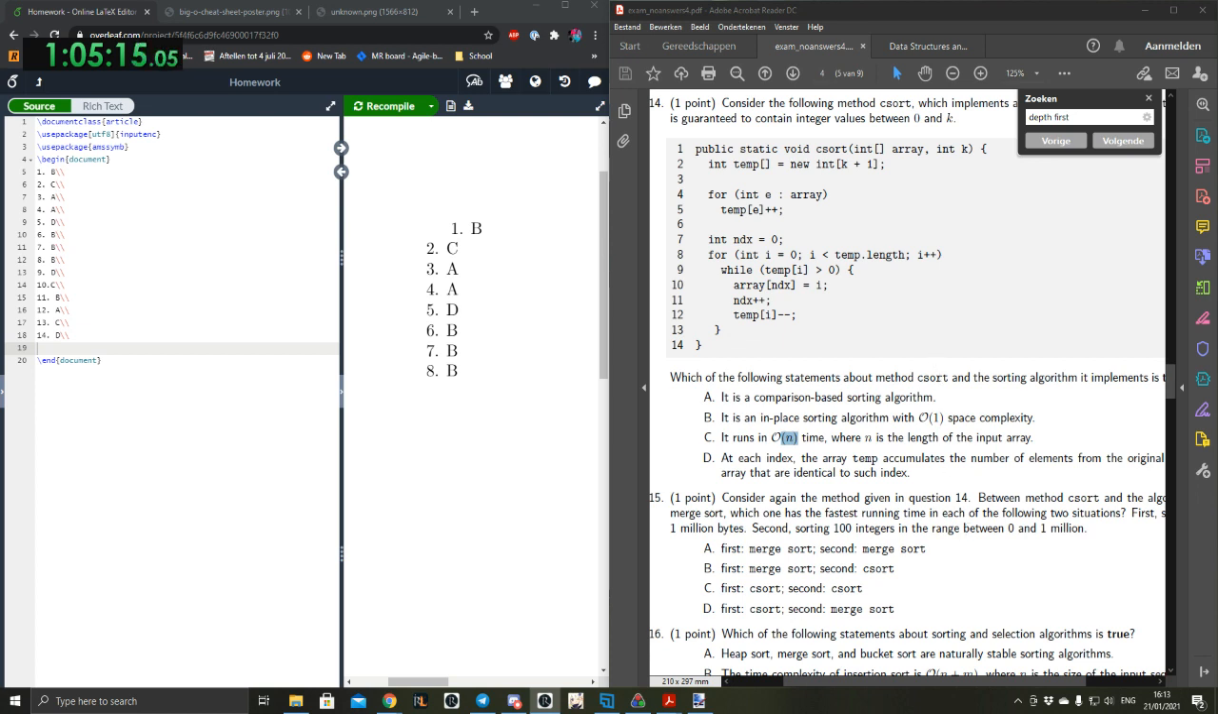So I think realistically, what we're looking at is that D is true, just for the fact that this is bucket sort, and bucket sort is big O of n plus k. So I think you're right.